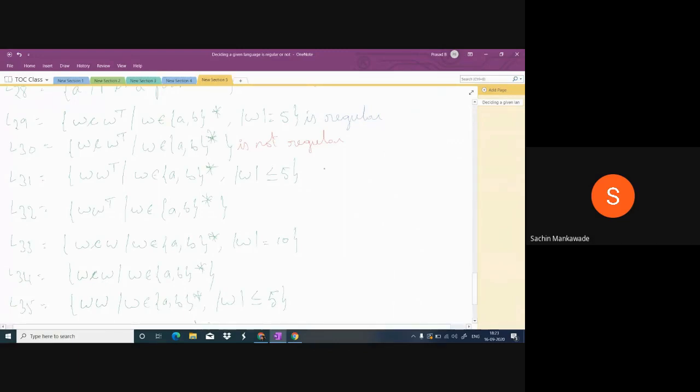Madam, modulus W is less than or equal to 5, which means length can be 0, 1, 2, 3, 4, 5. Finite length. I am taking the example of length 3. Tell me one string of W of length 3. Arati: AAB. Very good. AAB.